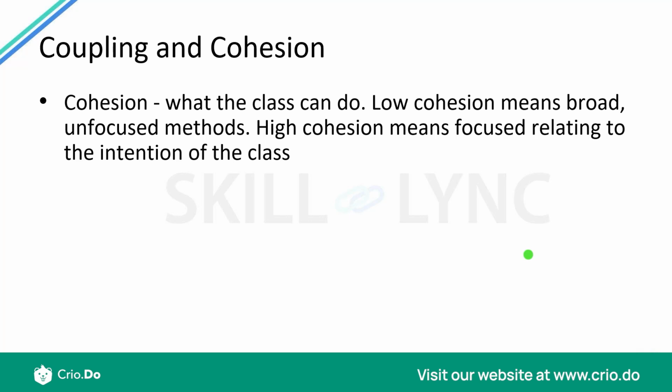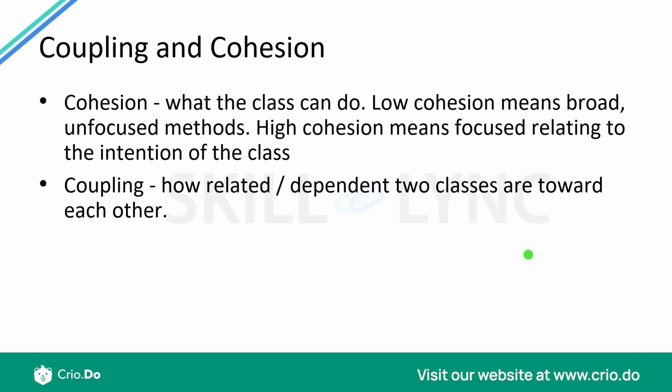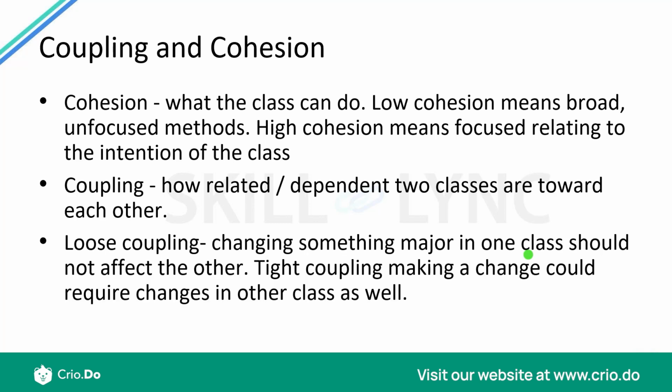So high cohesion is something which is desirable because that really helps the class focus on what the intention of the class is. The next thing is coupling. Coupling really determines how related or dependent two classes are towards each other. So you would have loose coupling, meaning that the two classes are not really dependent on each other and not really related to each other.